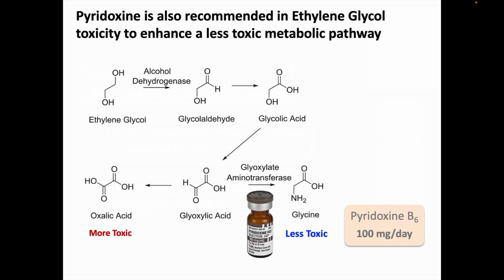There's one more potential use of antidotal pyridoxine, and that's for ethylene glycol poisoning. One of ethylene glycol's toxic metabolites is glyoxylic acid, which is generally metabolized further into oxalic acid. But there is a side pathway converting glyoxylate into the amino acid glycine, for which pyridoxine, which is to say pyridoxal phosphate or PLP, is the cofactor. The dose of pyridoxine recommended for this indication is 100 milligrams per day.